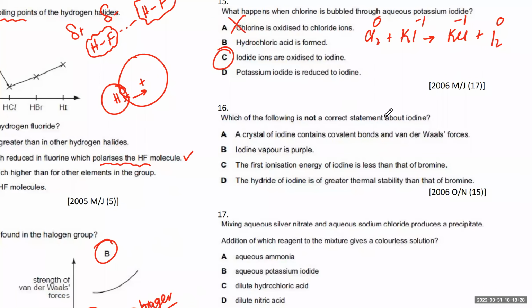Which of the following is not a correct statement about iodine? A crystal of iodine contains covalent bonds and van der Waals forces. That is true. If you have an iodine molecule, it will have covalent bonds within the molecule and van der Waals forces between the molecules. Is the first one clear?